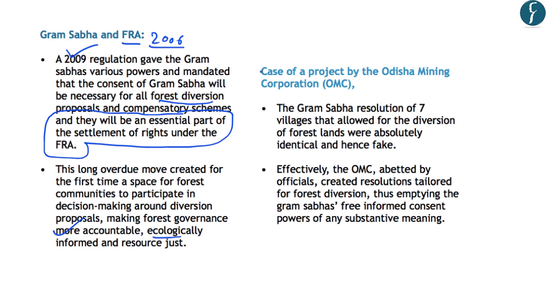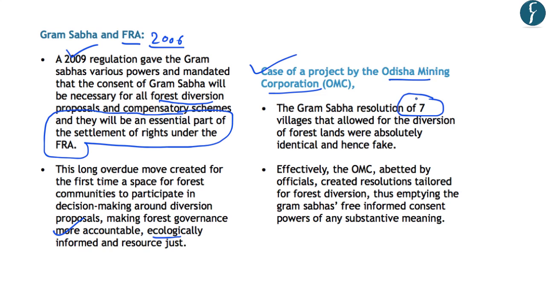However, the way in which this provision of the Forest Rights Act has been implemented has raised many questions. For example, the case of a project by the Odisha Mining Corporation. And in this, the Gram Sabha resolutions of the 7 villages which allowed for the diversion of forest lands were absolutely identical, and that is why they were fake as well.